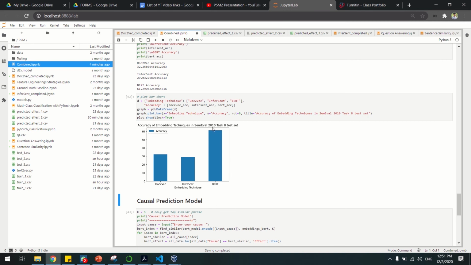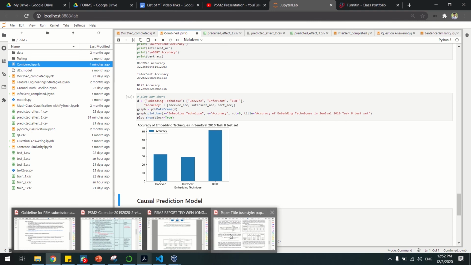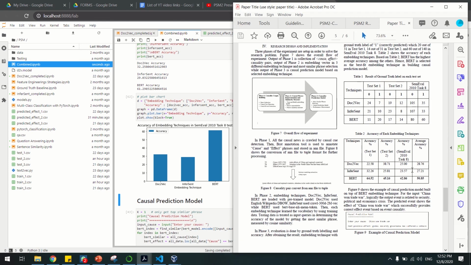As you can see, the graph for BERT is quite high. From this diagram, test set 1, test set 2, and SemEval 2010 Task 8, the correctly predicted for BERT is actually higher than the others.